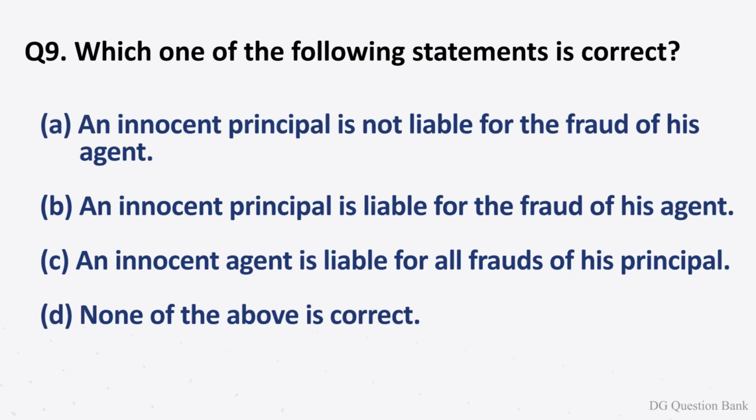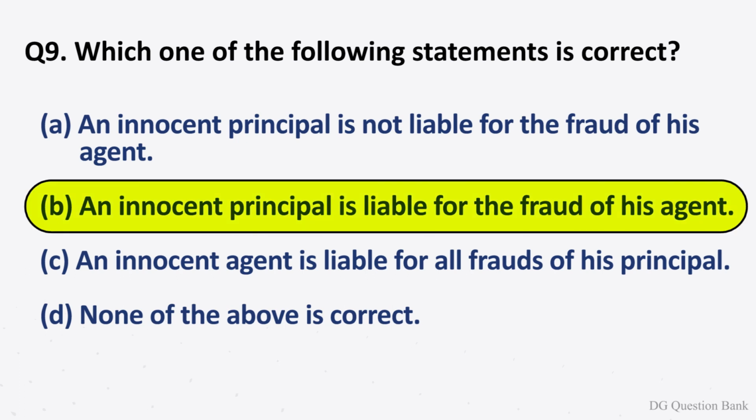Question number 9. Which one of the following statements is correct? The options are: option A, an innocent principal is not liable for the fraud of his agent. Option B, an innocent principal is liable for the fraud of his agent. Option C, an innocent agent is liable for all frauds of his principal. Option D, none of the above is correct. The right answer is option B, an innocent principal is liable for the fraud of his agent.